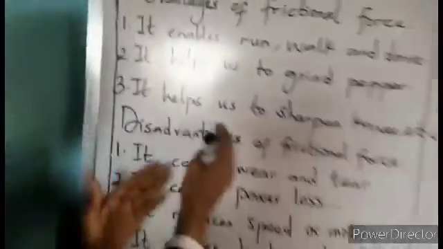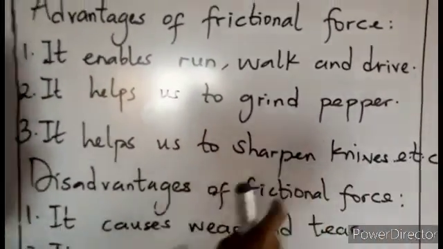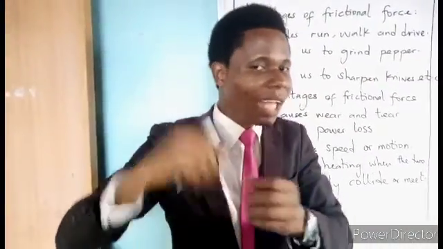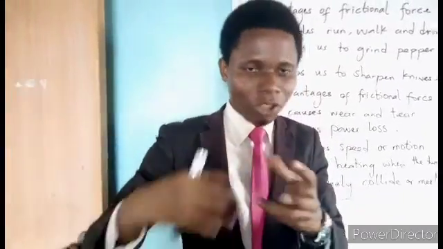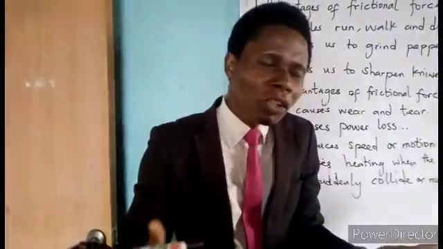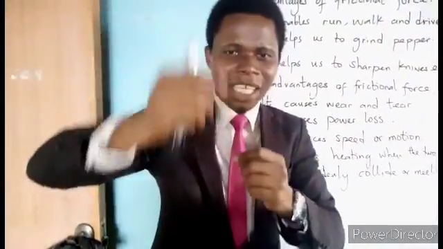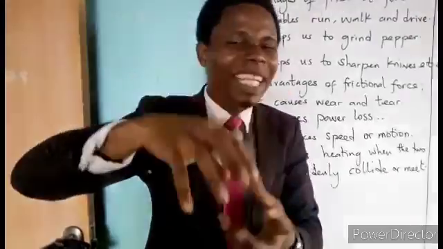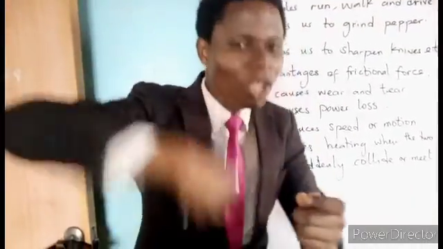Alright, I talk about it helps us to sharpen knives. You have seen all these Malams, known as Aboki. They used to carry a particular engine to and fro in the area, isn't it? Your dad gives them your knife, your cutlasses, your oars, and sometimes chisel. And they put it to the machine and they start sharpening it. The force of sharpening that knife or the cutlass or any other material is the application of friction, because the person is actually using force to sharpen those materials. Did you get it? Alright.